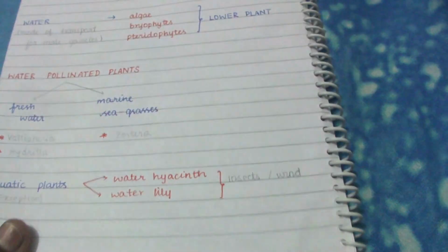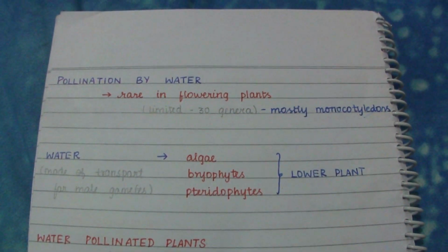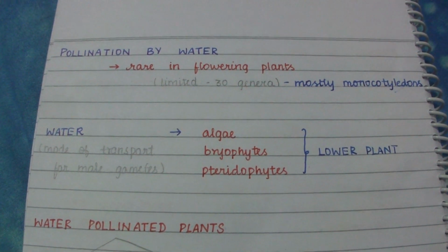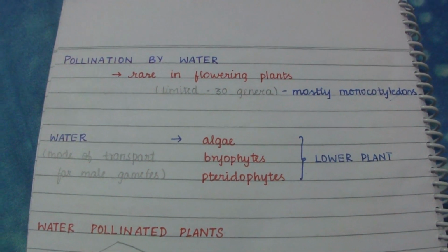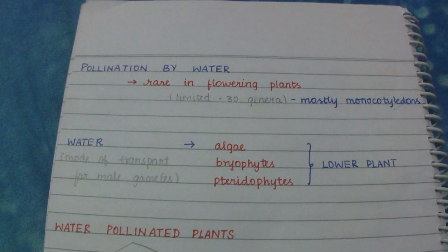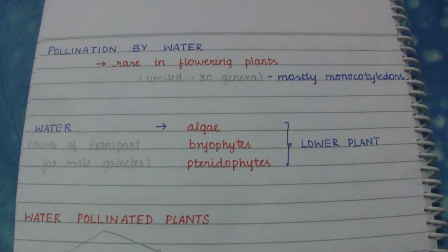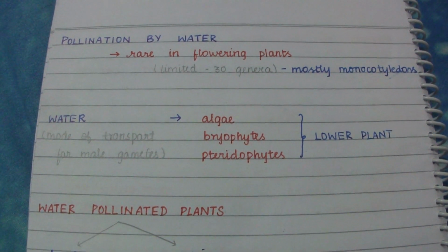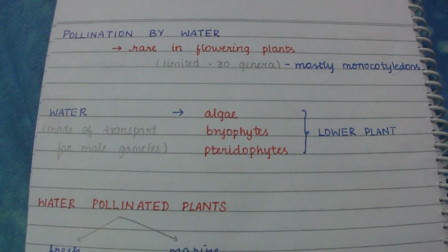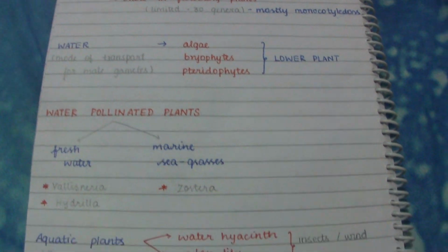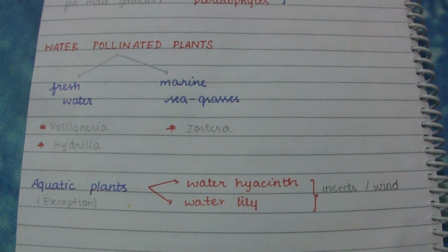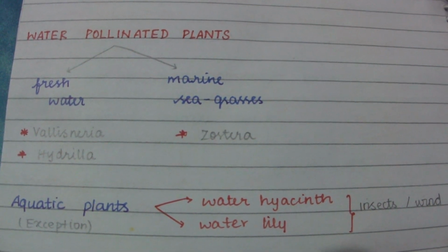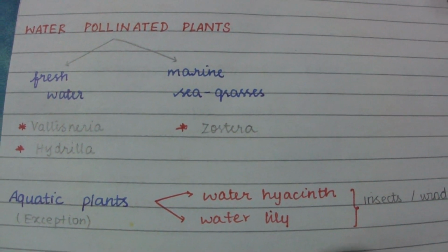So now, pollination by water. Pollination by water is rare in flowering plants. It is limited to about 30 genera, and among these, most are monocotyledons. We already know that water is a mode of transport for male gametes in lower plants, for example algae, bryophytes, and pteridophytes. Some examples of water pollinated plants: in fresh water, Vallisneria and Hydrilla; among marine sea grasses, Zostera.